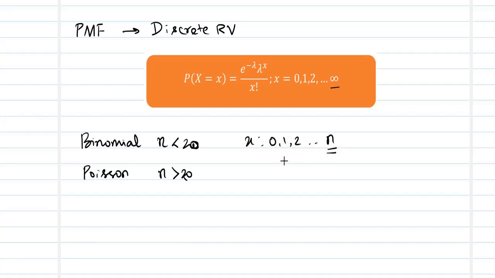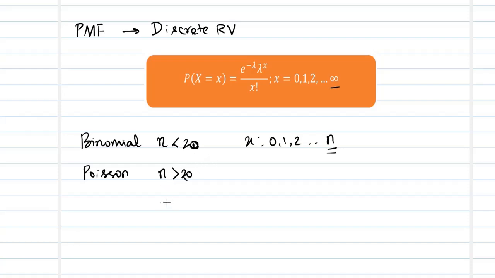So the difference between binomial and Poisson is the number of times you perform the action, or the number of samples in which the action is performed. When n is finite and very small, say n is less than 20, then you go for binomial. When n is more than 20, the number of trials becomes more and more, then we choose a Poisson distribution because it gives us a more accurate answer than a binomial.